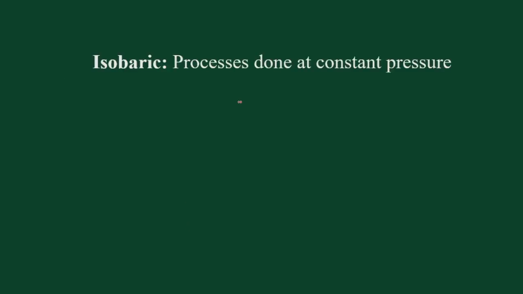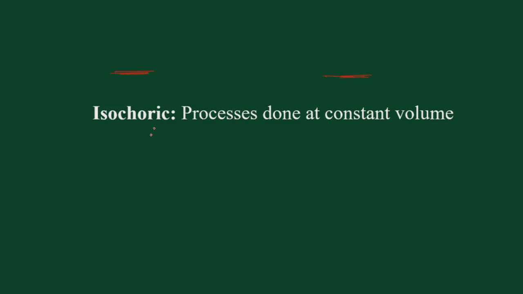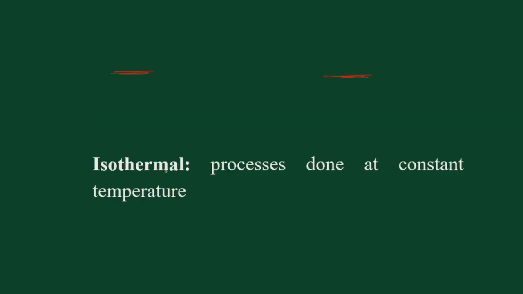Another process that we will see is the isobaric process. Now this word baric indicates constant pressure. So all the processes which are carried out at constant pressure will be called isobaric processes. Then we have the isochoric process. Isochoric processes are the processes which are carried out at constant volume. The word choric here relates to volume. Then the next is isothermal. Isothermal processes are all those processes that are carried out at constant temperature. So these are the isothermal processes.